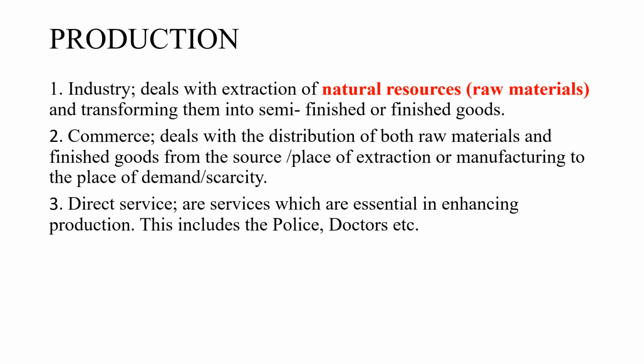You may need security guards. The workers who are working to cut that wood have to be healthy, so the doctor comes in. So those services that also contribute to production, to make sure that production is efficient, are called direct services. So these are the three branches of production.